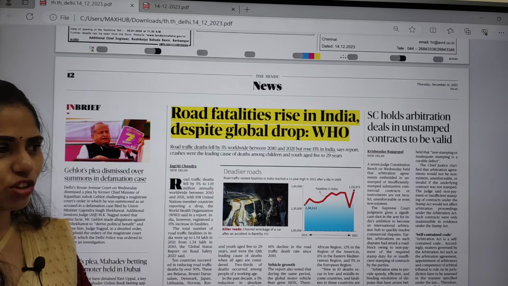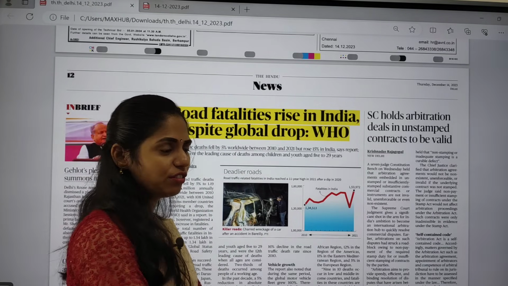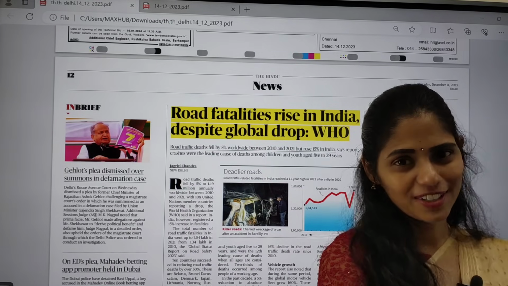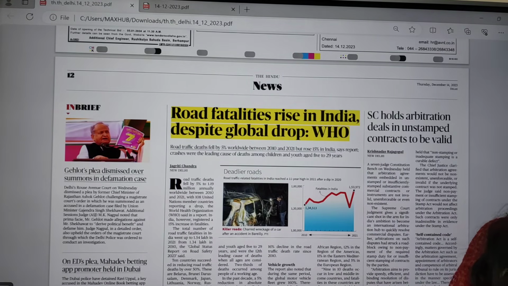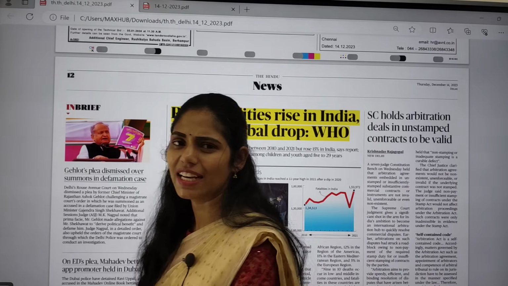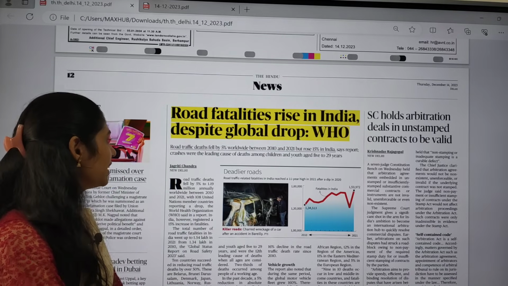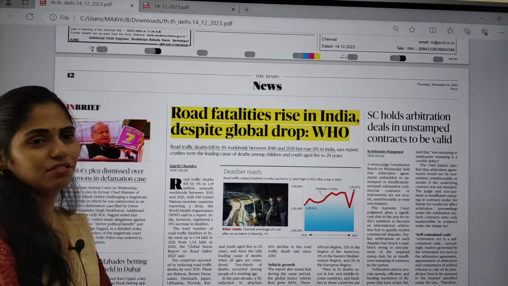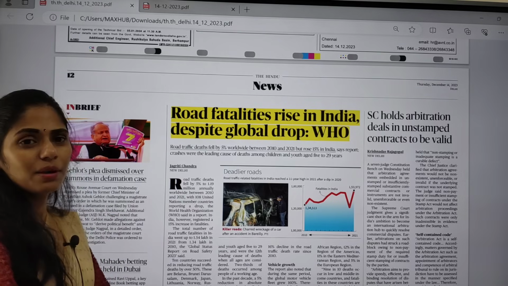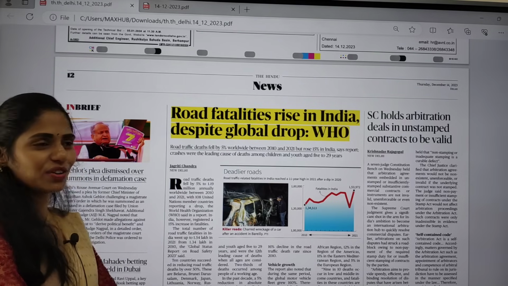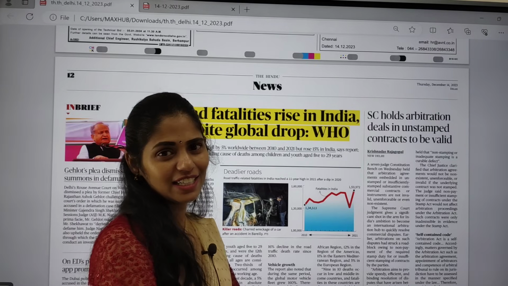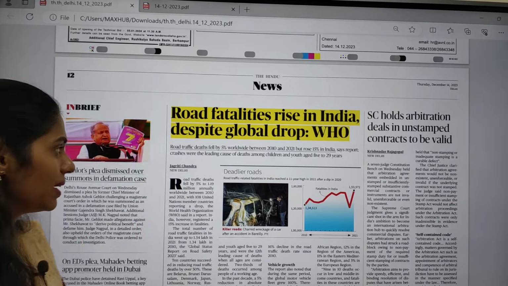But what is the condition of two-wheelers? Even if you are wearing a helmet, the accident impact will be a lot. And if you are a pedestrian, there is no guarantee for your life if there is any accident. So this article says that road traffic deaths fell, that is decreased by 5% worldwide between 2010 and 2021. But in India, road fatalities increased by 15%.